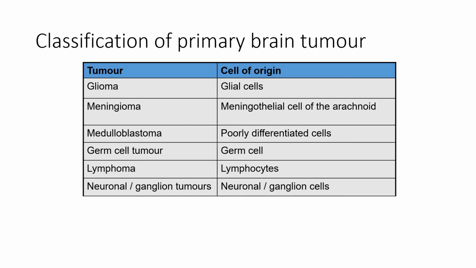Poorly differentiated cells give rise to medulloblastoma. Germ cells give rise to germ cell tumors. If it arises from the lymphocytes, it can give off lymphoma, and if it's neuronal or ganglion cells, they can give rise to their own tumors.